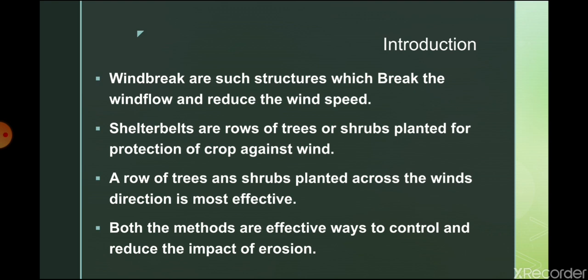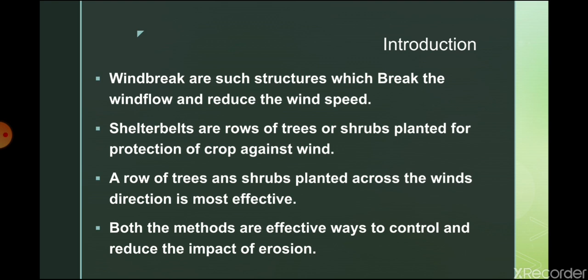So here two words are coming: one is windbreak and the other is shelter bed. You have to understand the basic difference between the two, otherwise both are similar. Windbreaks are structures which break the wind flow and reduce the wind speed, while shelter beds are rows of trees or shrubs planted for protection of crop against the wind.